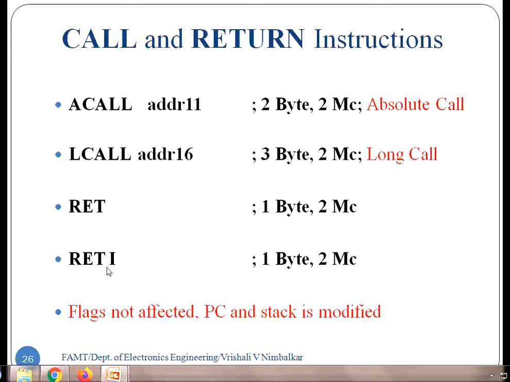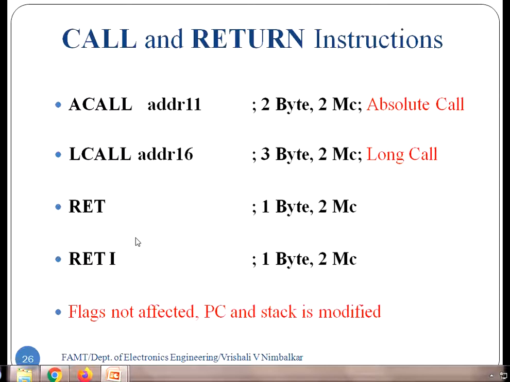Okay, RETI, that's return from interrupt. We had seen about interrupts. What does an interrupt do? Whenever an interrupt arrives, the microcontroller stops the current execution, jumps to the interrupt vector address, executes the subroutine at that vector address, and returns back to the main program. Isn't that right? So the last instruction of an interrupt service routine should be RETI, return from interrupt. We will see the detailed explanation of the difference between RET and RETI when we study those instructions in detail.